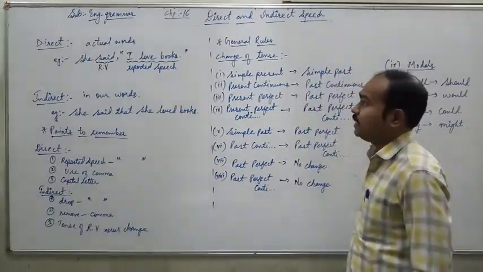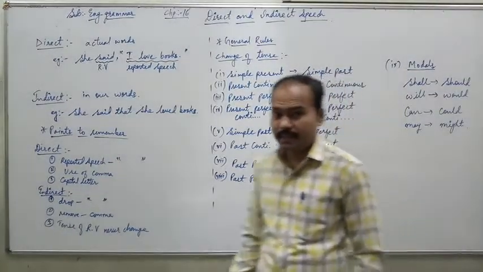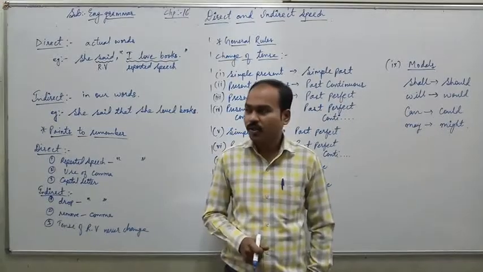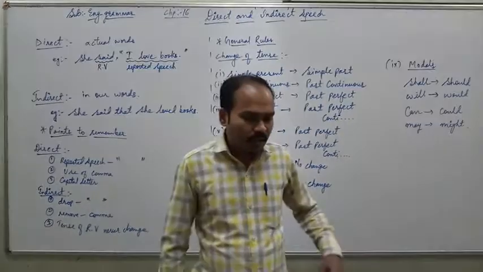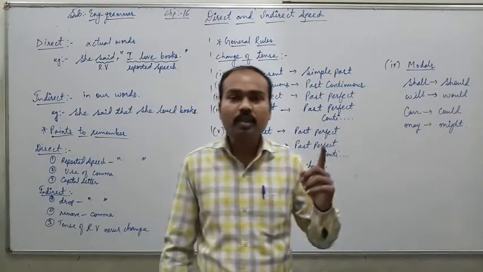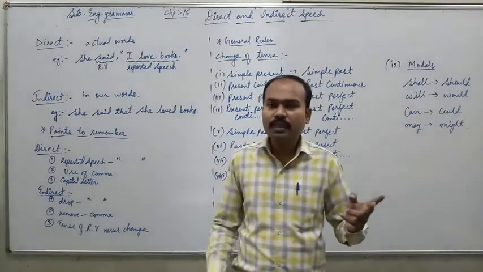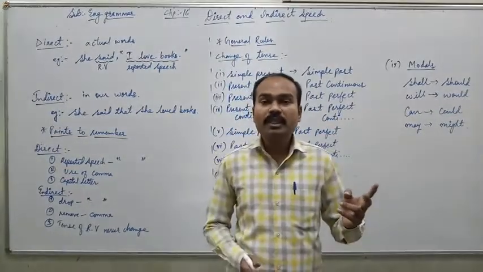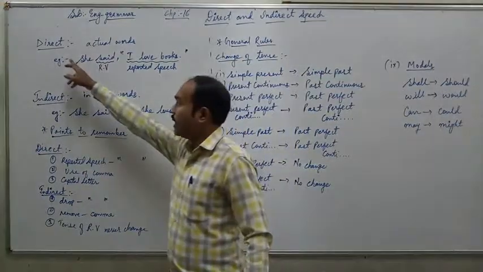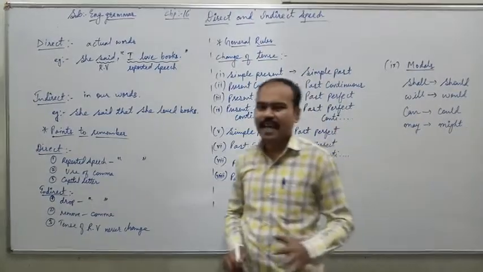Today we will study English grammar, and our chapter is chapter number 16, that is direct and indirect speech. Okay, so let us start. There are two ways of reporting what a person has said. There are two ways of reporting or repeating what a speaker has said, and those two ways are direct and indirect speech. Okay, now what is direct speech?